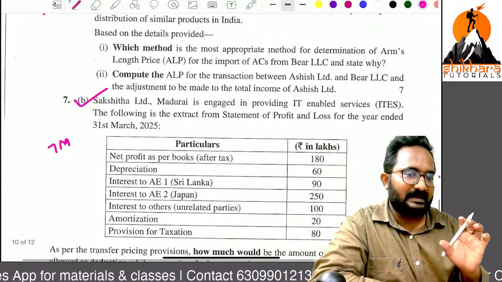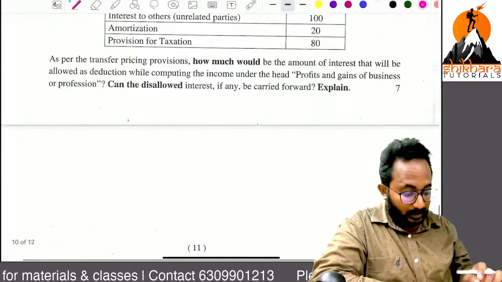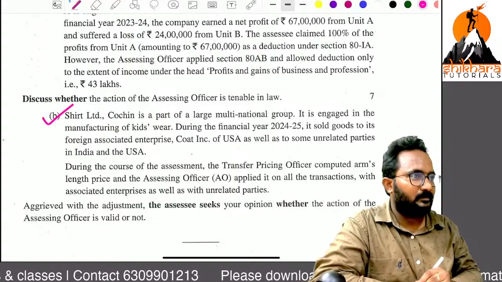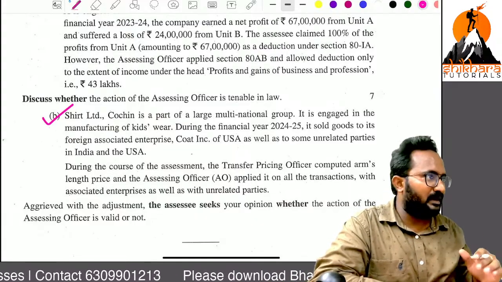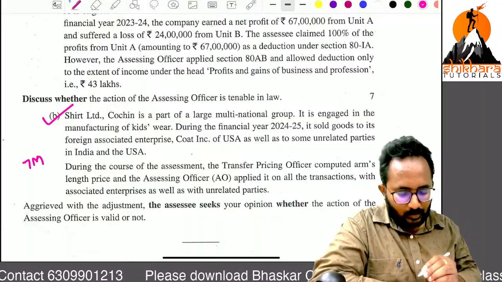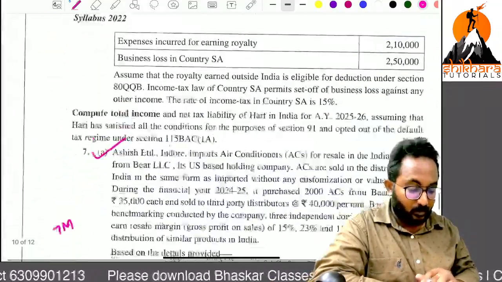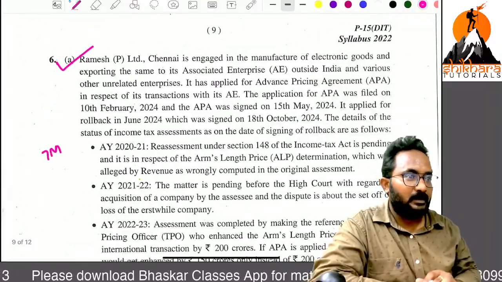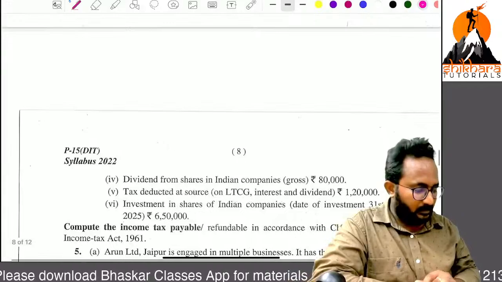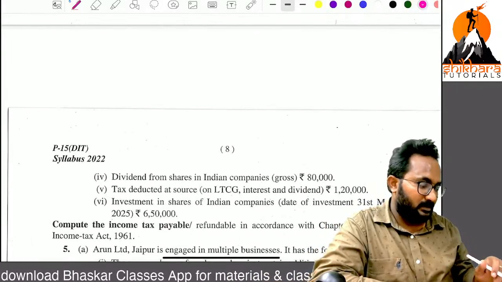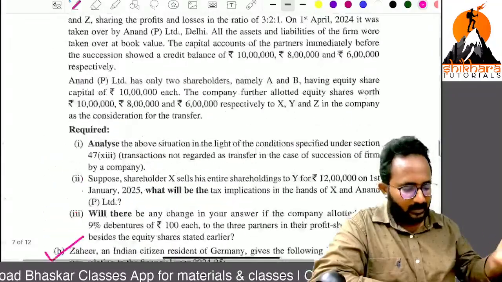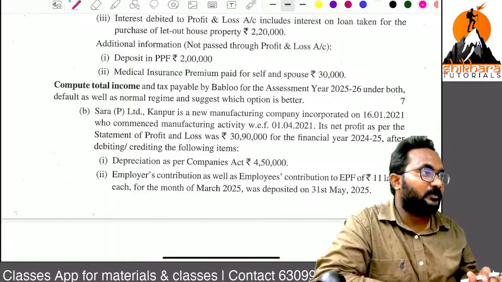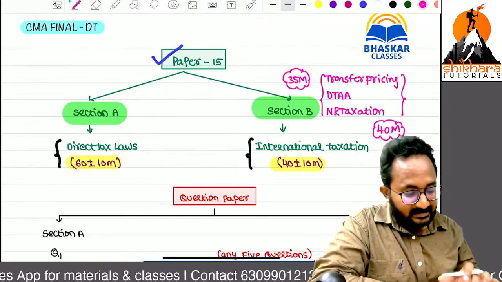So if you observe the international taxation portion alone, I'm ignoring this one. This is also Transfer Pricing, but it is case law based, so I'm ignoring it directly. It is also 7. You can count: 7, 14, 21, 28, 35, and plus 7, that is 42, plus 10 marks of MCQs. 52 only from these 3 chapters.